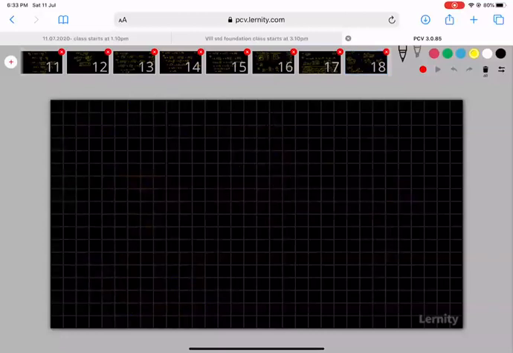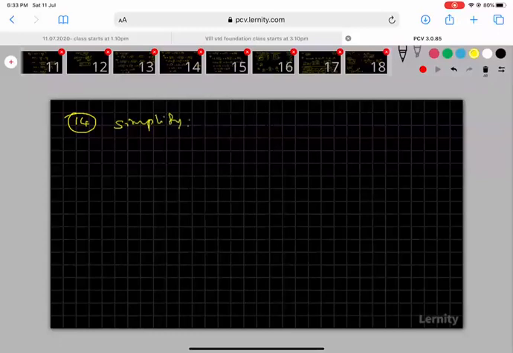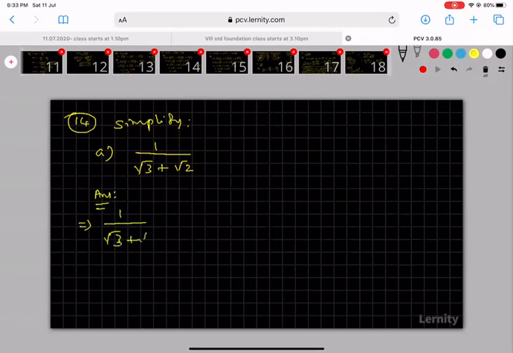Now I am going to our book problem, the 14th problem they have given. Simplify. Problem number A: 1 by root 3 plus root 2. This is the problem they have given. My answer is, you see here, 1 by root 3 plus root 2.